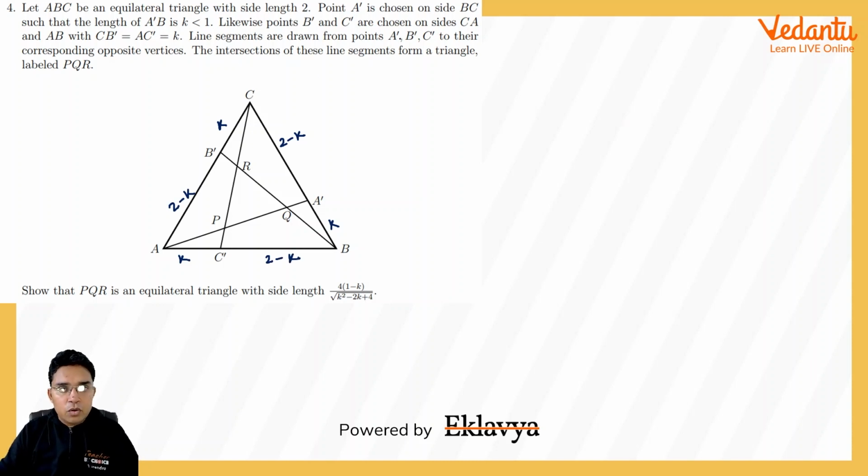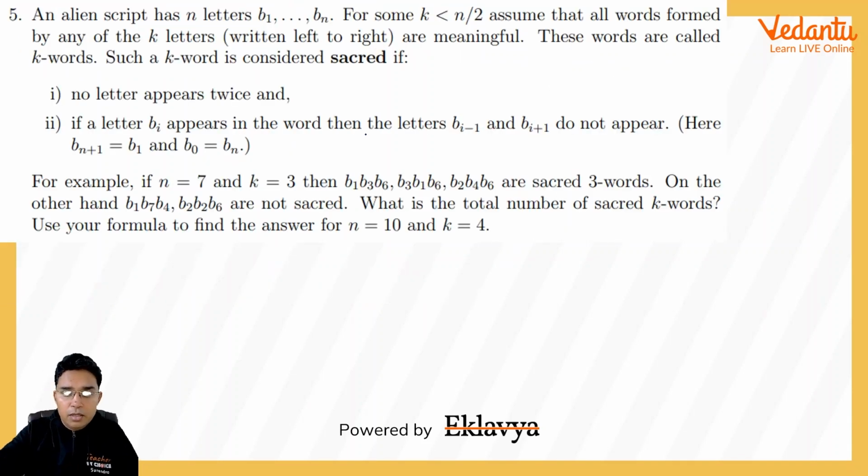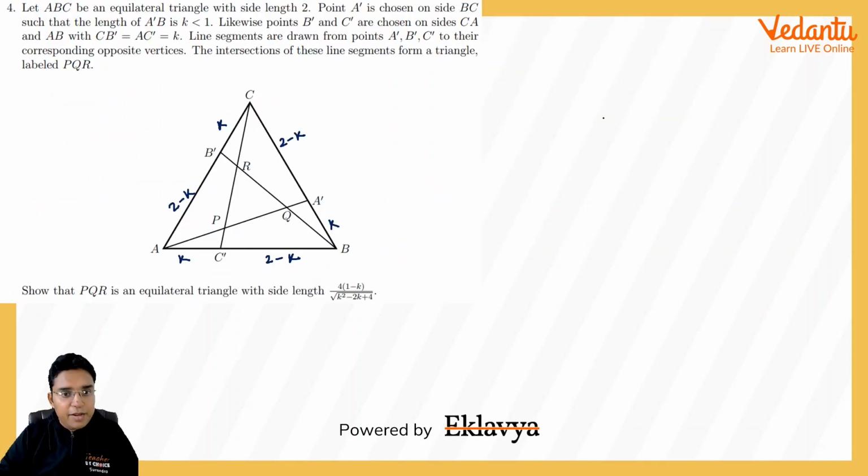Line segments are drawn from point A dash, B dash, C dash to their corresponding opposite vertices. So A dash to A, B dash to B, and C dash to C. The intersection of these line segments form a triangle labeled PQR. We have to prove that PQR is an equilateral triangle with side length of this. I think this can be said by symmetry also, but let us try to do it in proper manner.